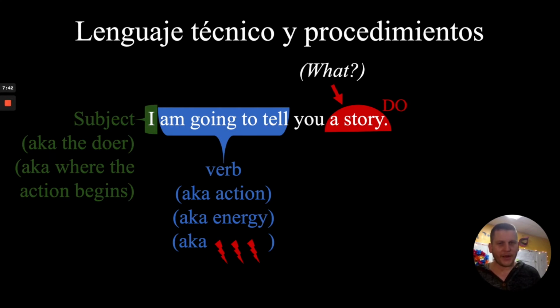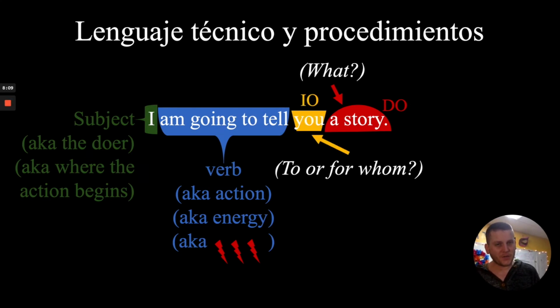A story. And that is a surefire, never get it wrong way to find the direct object: ask the question, what, after the verb. I'm going to tell what? A story. Now, where is this action going to terminate? Where is the energy going to end? It doesn't just end at the story. That story gets told to someone or for someone, right? And that someone is